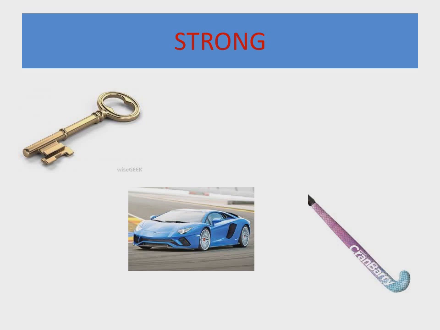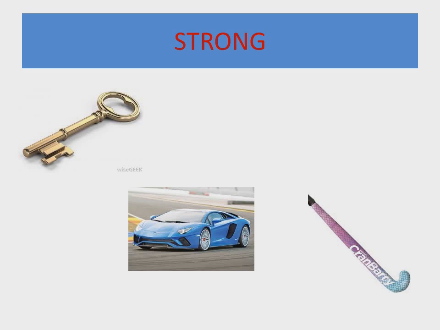Number one is strong. S-T-R-O-N-G, strong. What is strong materials? Strong materials means the materials which we cannot break easily, which we cannot bend easily, and we cannot change the shape of these strong materials easily.